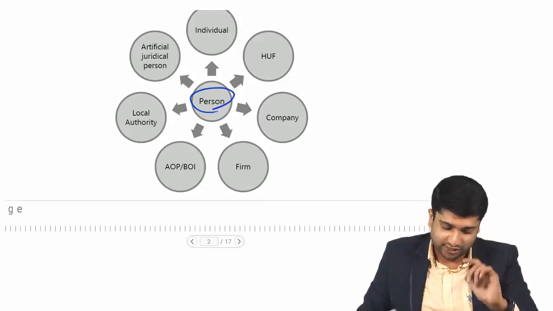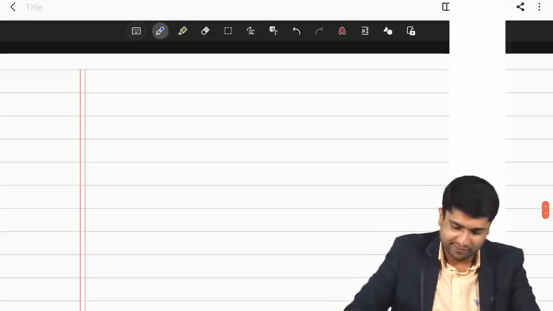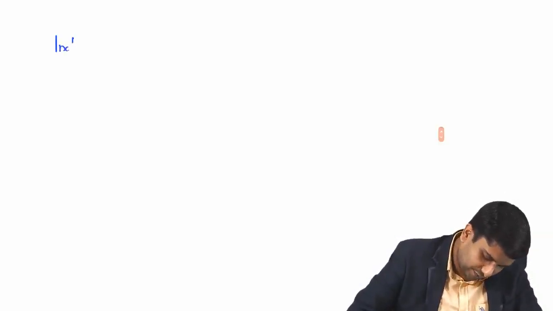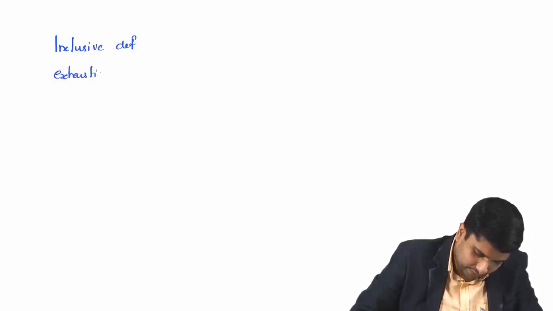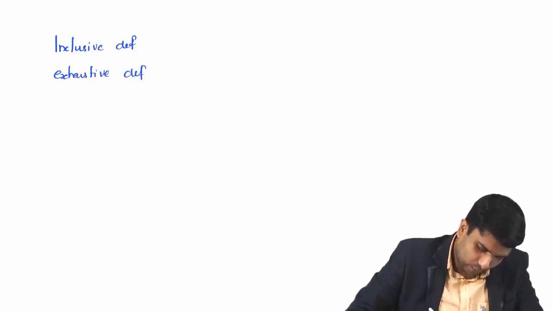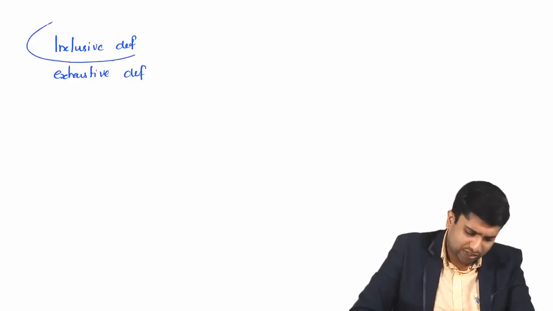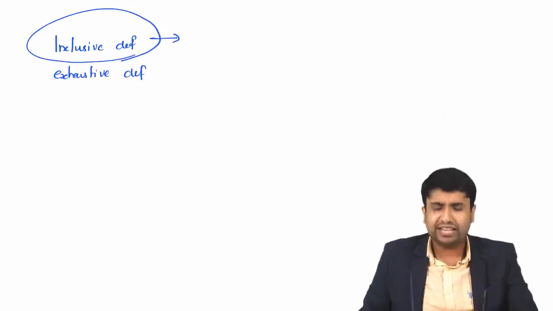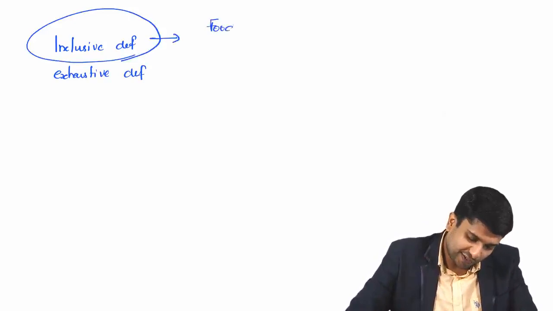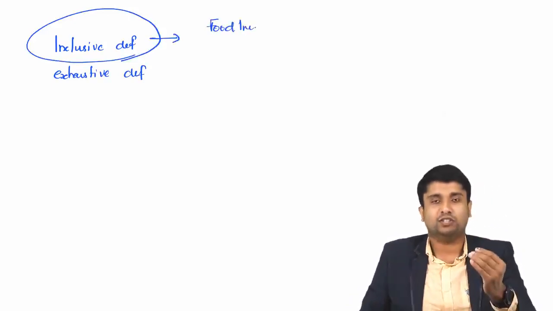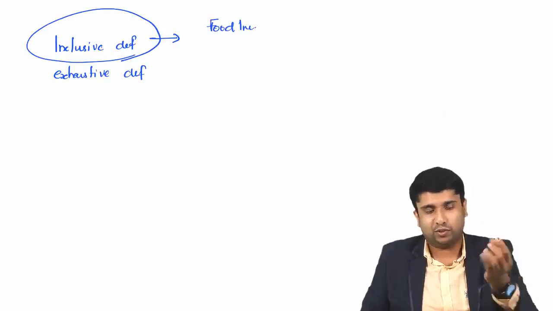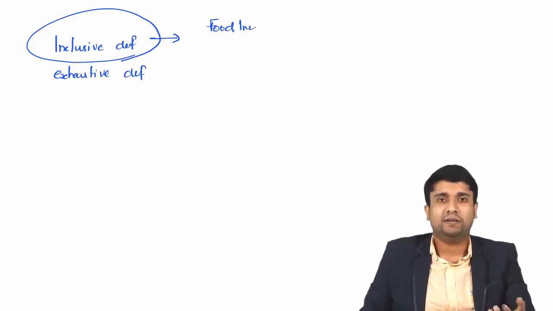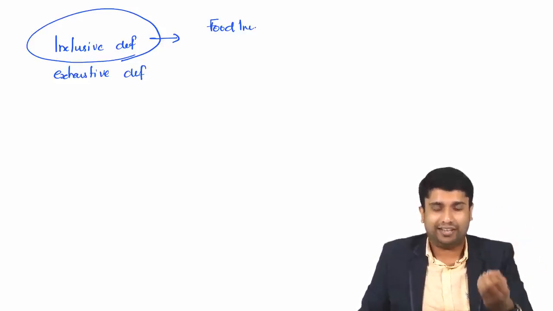Again, let me tell you one thing. There are two kinds of definitions: inclusive definitions and exhaustive definitions. What is an inclusive definition? I'll give you one example. Say food includes chapati, biryani, rice, dosa, curry, sabji, masala dosa, idli, vada, etc., right?